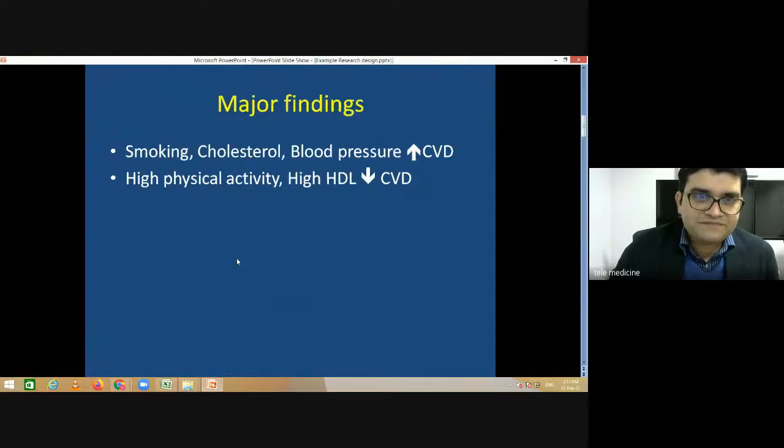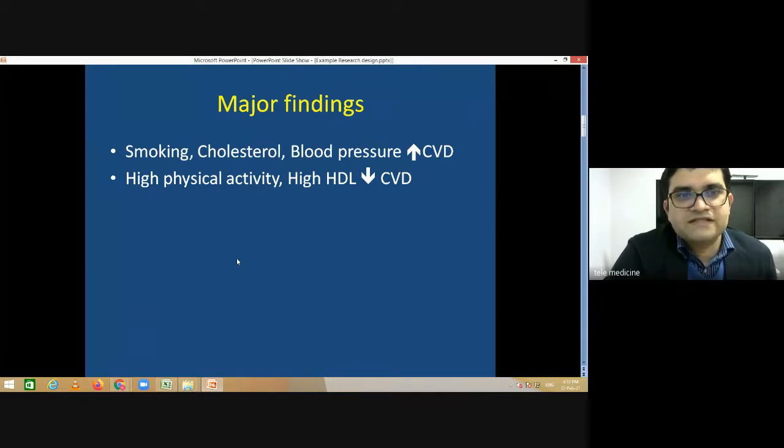After 20 years, they published their findings and said that smoking, cholesterol or blood pressure increase the risk of cardiovascular disease, and physical activity or high density lipoprotein decrease the risk of cardiovascular disease. So these things we know now, but this is the way this study answered this question.